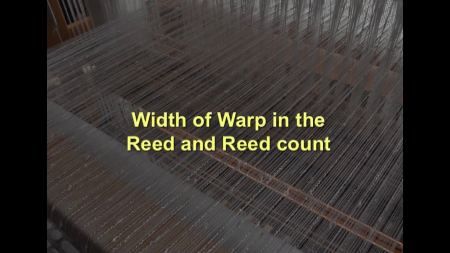Then the width of the warp in reed and the reed count. These are the two things that we should know. In the case of grey cloth, the reed width can be found out by measuring the regain of weft. But in the case of fabrics subjected to bleaching or dyeing, the fabric undergoes contraction as it passes through different finishing processes. This cannot be ascertained by the method we just now discussed. So, experience based on the consideration of the factors discussed just now will guide us in such cases.